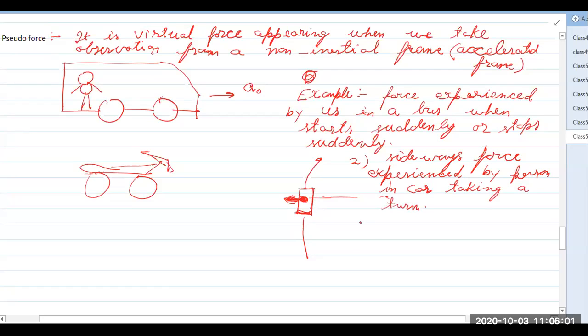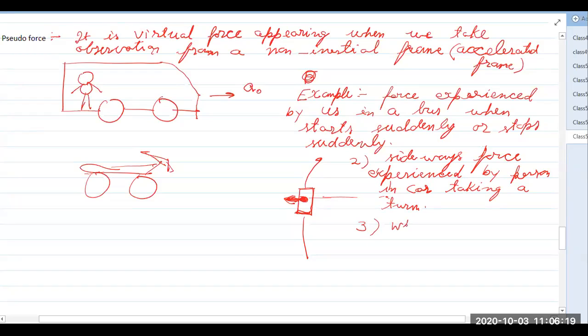Similarly, when you are in a lift, suppose the lift starts or the lift stops, you feel slightly lighter when the lift is going to stop while going upward, and similarly when the lift starts you feel slightly heavier. So that is also an example of pseudo force.